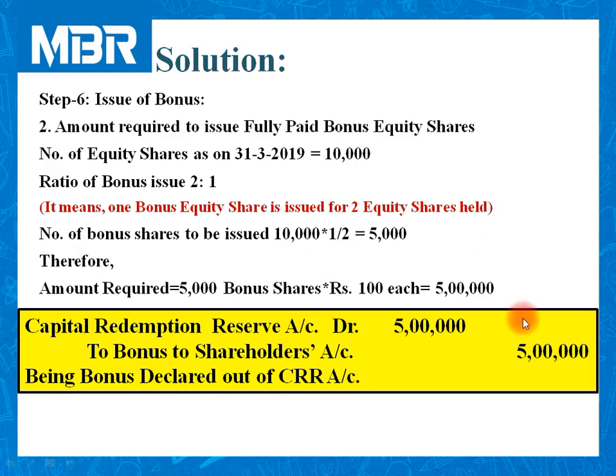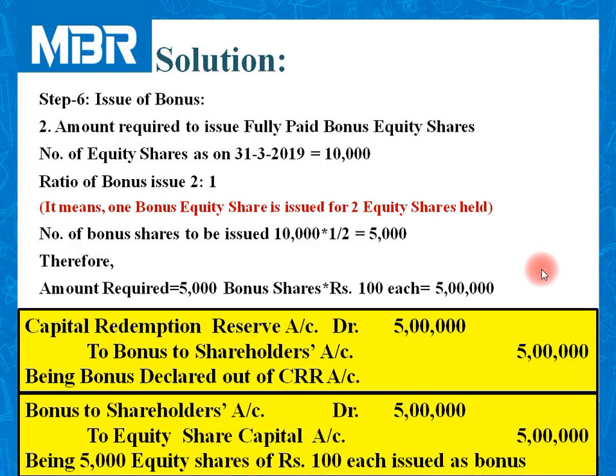In earlier stage of bonus, we have utilized the general reserve because use of CRR was restricted. For this bonus, we can utilize amount of CRR. So amount transferred from CRR account. And at last, bonus to shareholders account debited to equity share capital account.